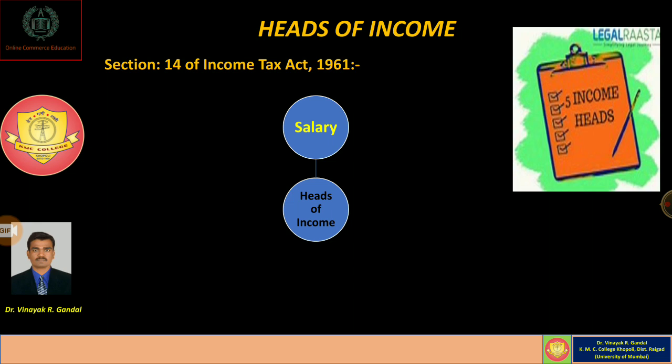Whatever amount is received by an employee from his employer during the previous year as salary income, if it exceeds a certain limit, the person is liable to pay tax under the head income from salary. So it is essential to understand the various forms of salary income and the tax treatment of each form.